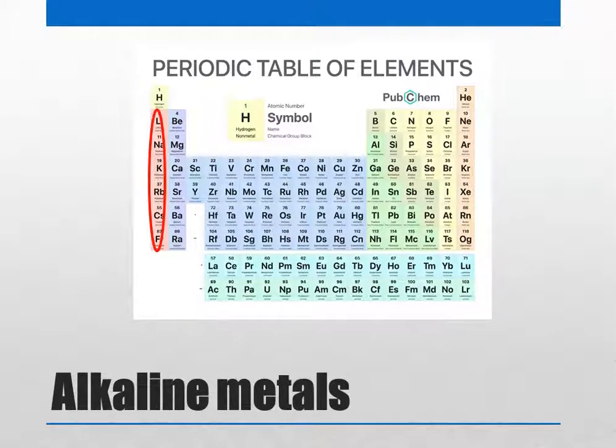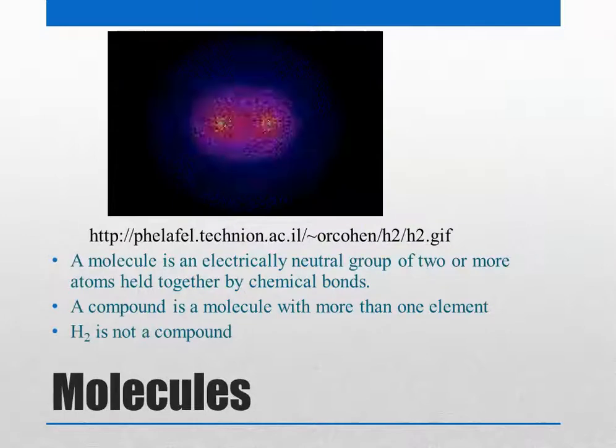The first column here, below hydrogen, lithium, sodium, potassium, they are called alkali metals, and they have the property of reacting to form salts. Now what is the difference between an atom and a molecule?